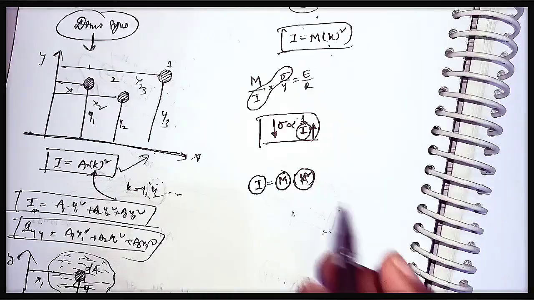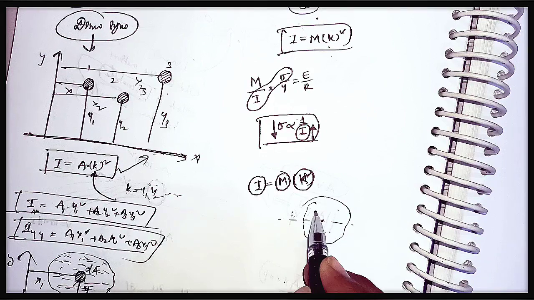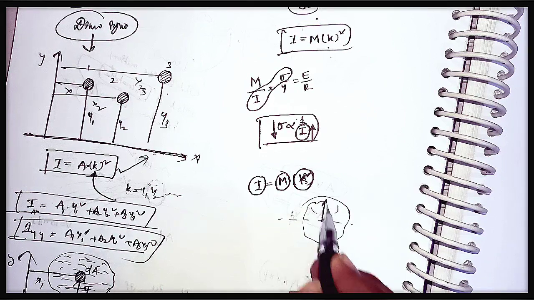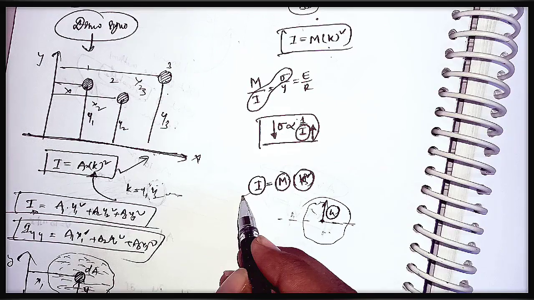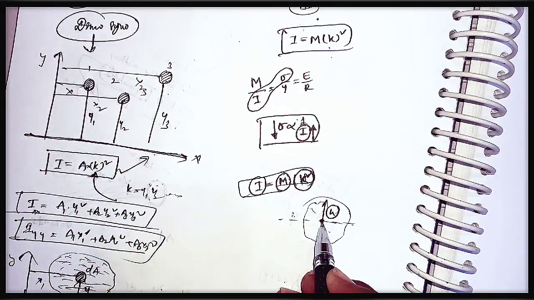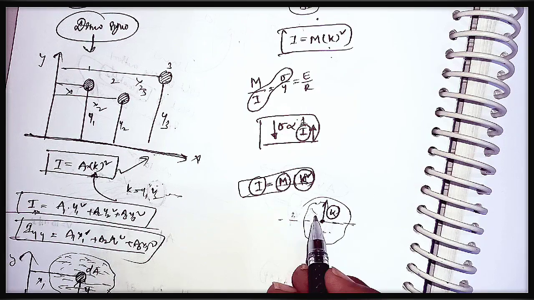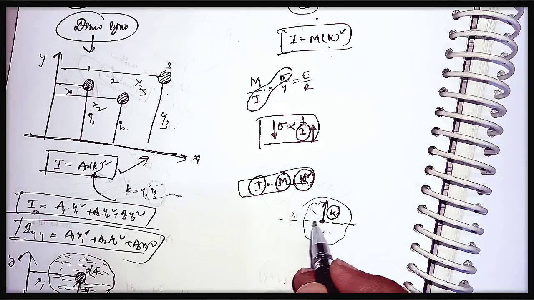Yes or no? If I consider a body, the distribution of mass should be very high. Let's consider this is the radius of gyration, k, from the reference point to the outside. If the k value is very high, then the moment of inertia will be very high. That means the distribution of mass from the center or reference axis should be very high. Then only the moment of inertia will be high for the bodies. We will do work on it.